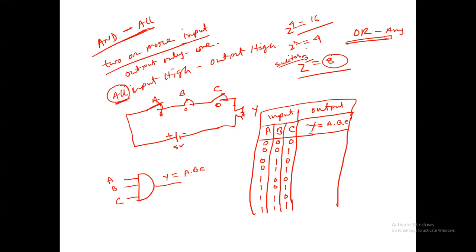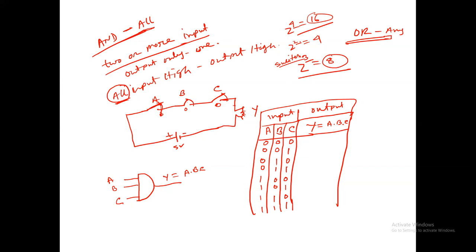Continue. If we have A, B, C, D, so the last digit D is 0 1 0 1. C is double 0 double 1. B is 4 0 4 1. A is 8 0 8 1. If this is the 16. Okay, clear? Yes, sir, clear.